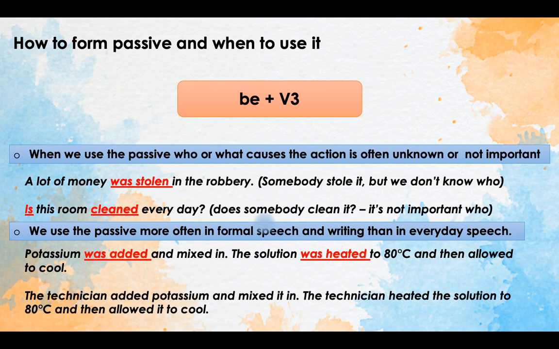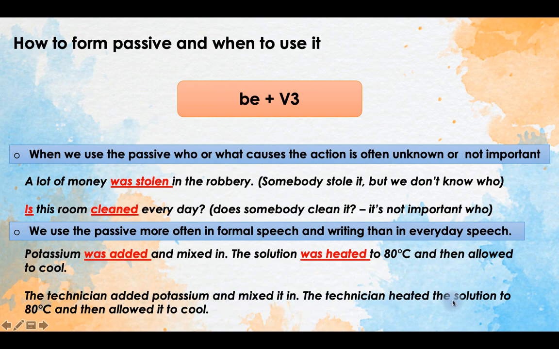Look at these two examples. In the first sentence we use passive. Potassium was added and mixed in. The solution was heated to 80 degrees Celsius and then allowed to cool. So it looks like a sentence from a scientific article, or from some scientific experiment. However, the second sentence: the technician added potassium and mixed it in.